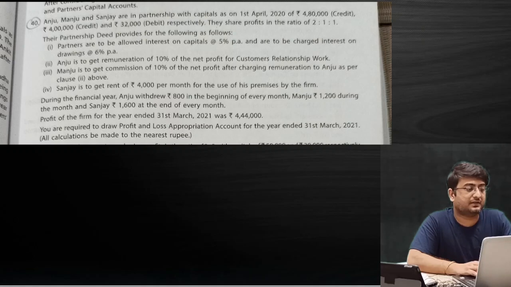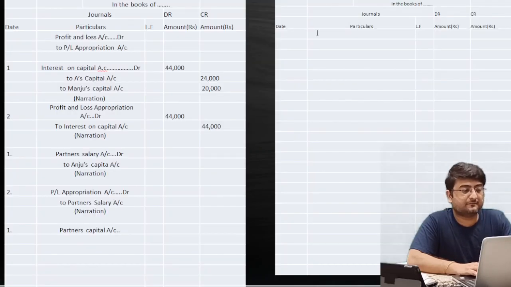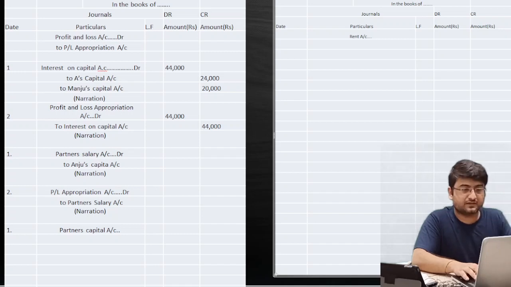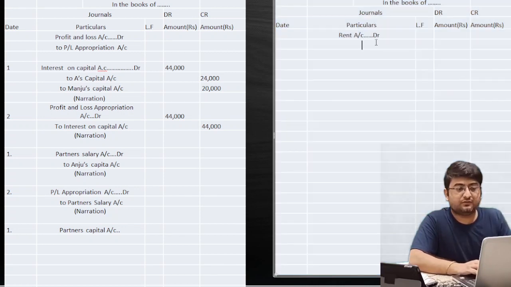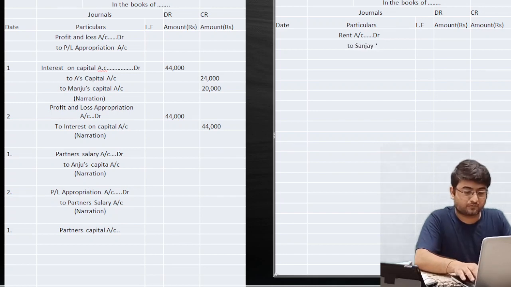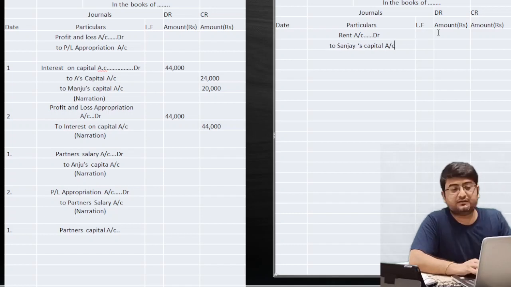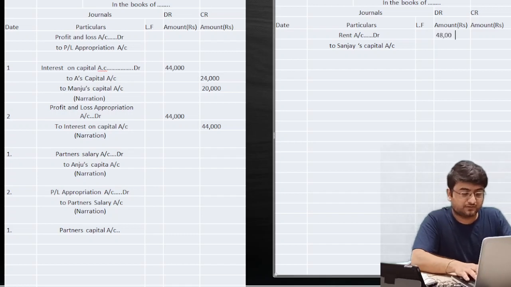So we'll simply write in this way, that rent account debit, remember, I hope you guys can see. Let me make the font a bit big. So rent account debit to Sanjay's capital account, remember. Okay. So we have passed the first journal entry for the transaction, which is 48,000 rupees.